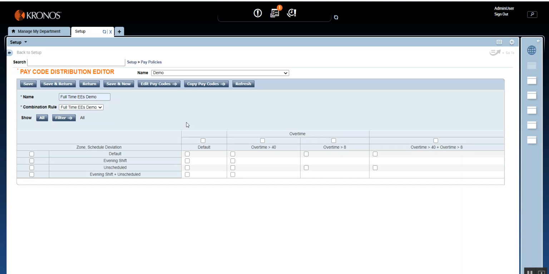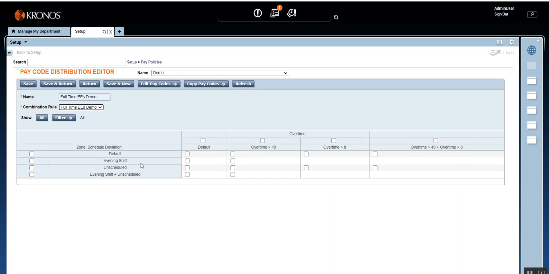Again, the combination rule that we created: the first thing is that you need to select that, so that whatever is there in that combination rule will show up here. In a way, whatever you define in the combination rule sets up the stage for pay code distribution. In the pay code distribution, this is where you see your overtimes, your zones, and your schedule deviation, and it defines a checkbox against each of these rules.